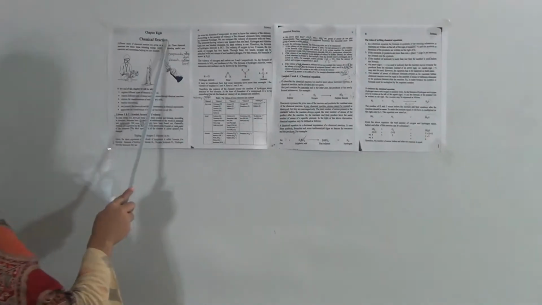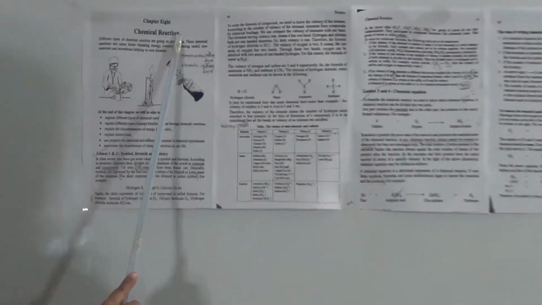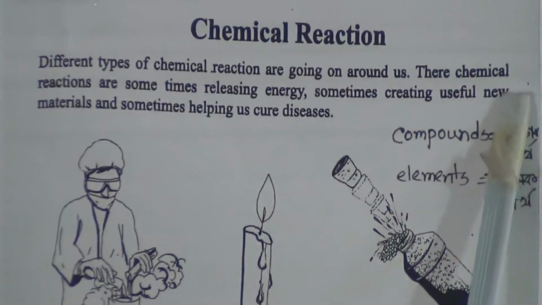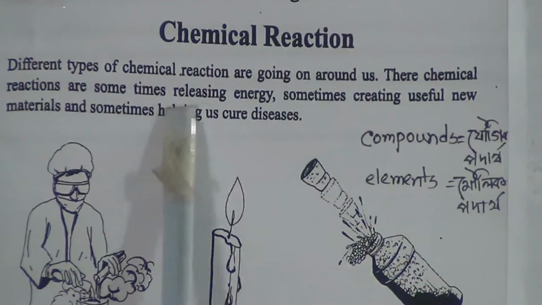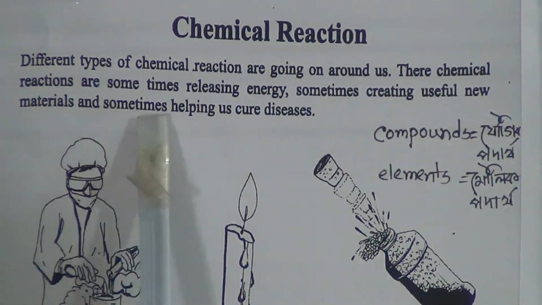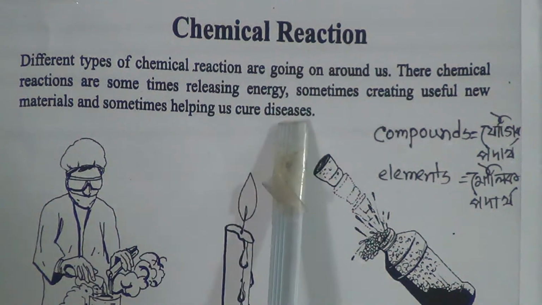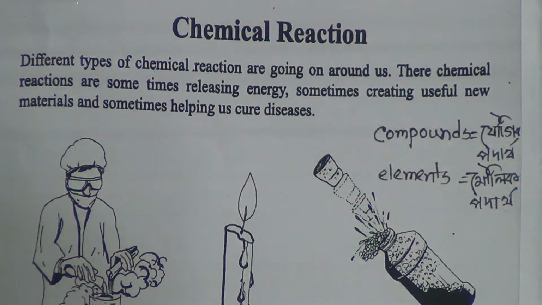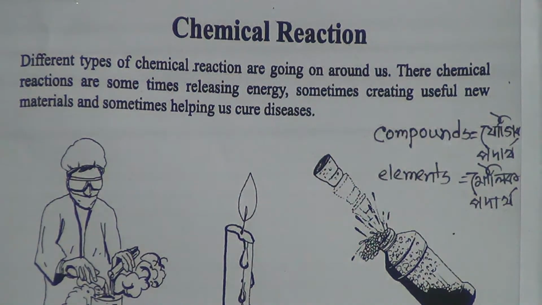This is chapter 8. The name of the chapter is Chemical Reaction. Dear students, different types of chemical reactions are going on around us. These chemical reactions are sometimes releasing energy, sometimes creating useful new materials, and sometimes helping us cure diseases. Dear students, in all these topics today we will explain different types of chemical reactions. Today we will discuss lessons 1 to 4.